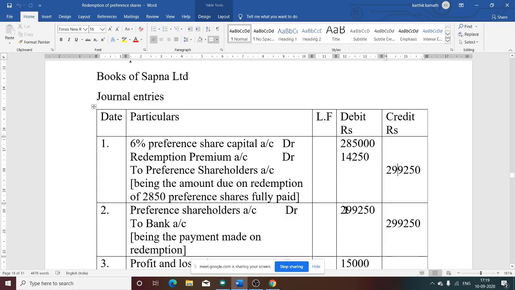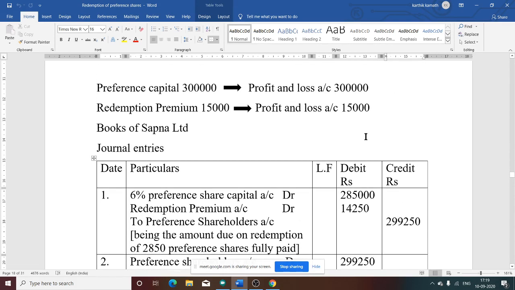2,99,250, both the debit as well as credit side. That is the second journal entry. Next, the third one is meeting the premium. Here, how do we meet the premium? By utilizing the profit and loss account only.